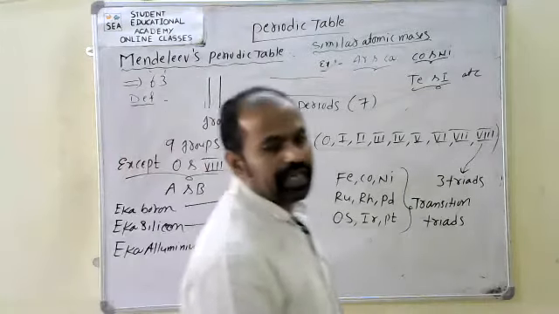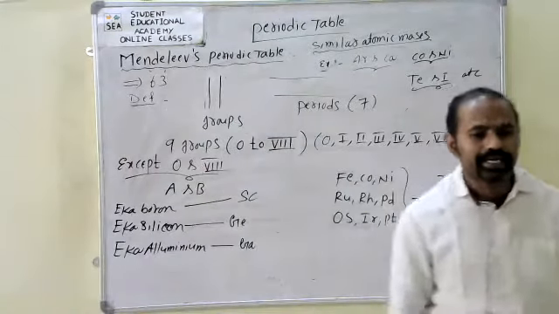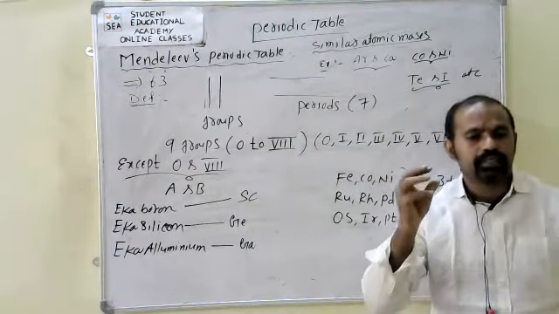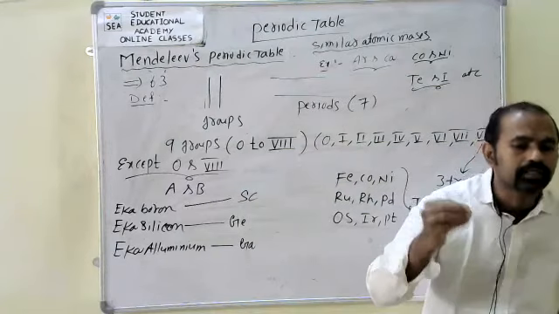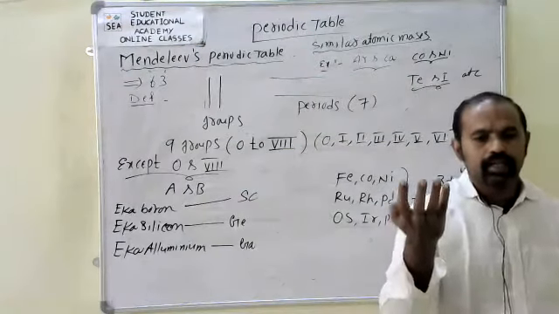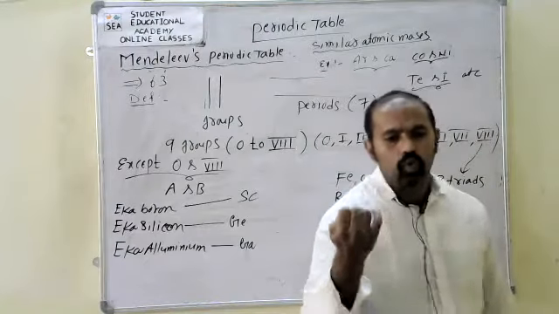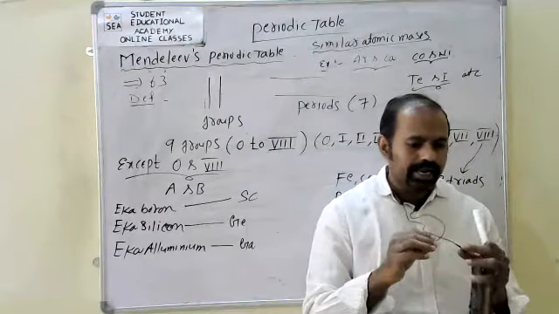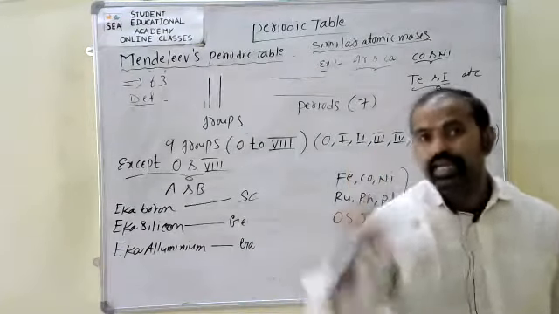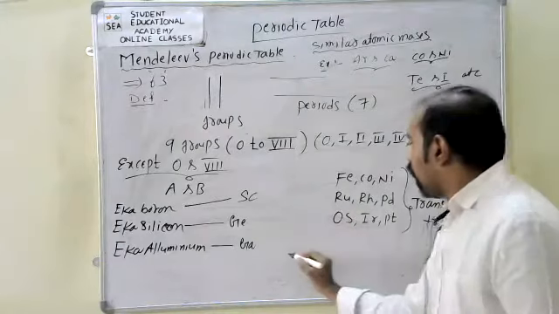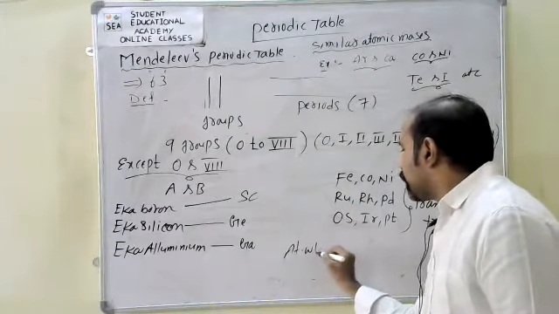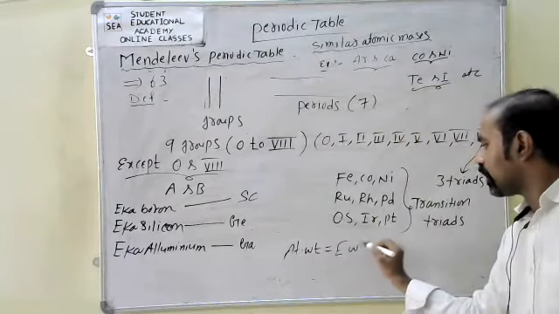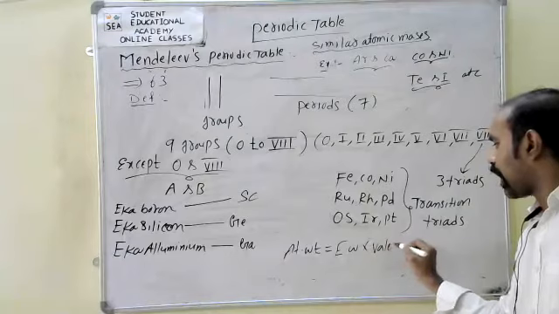So Mendeleev at that time, he corrected the atomic mass of some elements like beryllium, indium, osmium, by using corrected valency of the element. He used atomic weight is equal to equivalent weight into its valency.